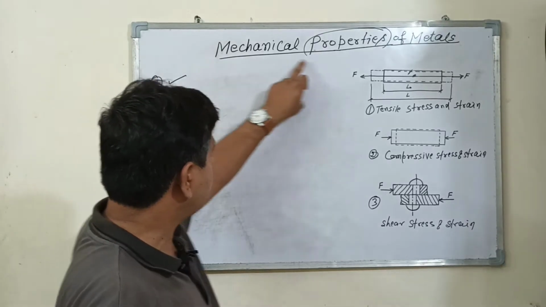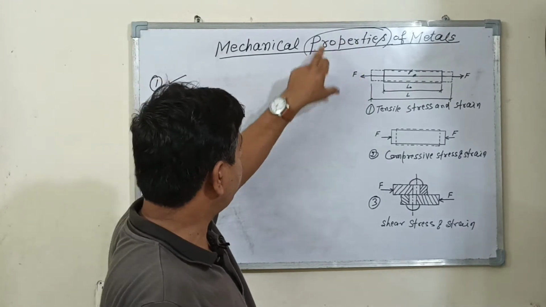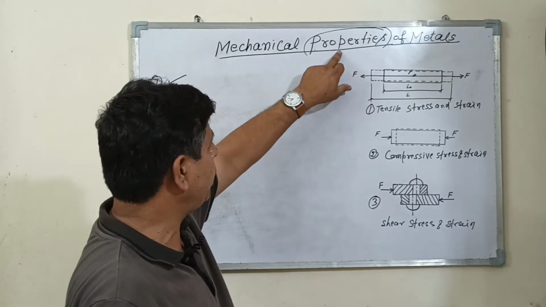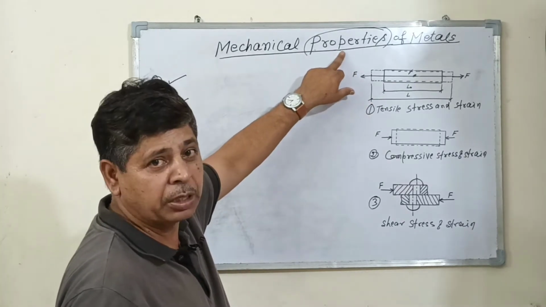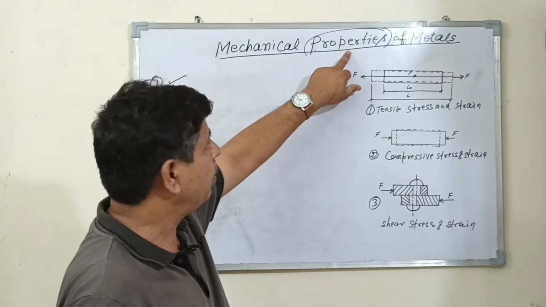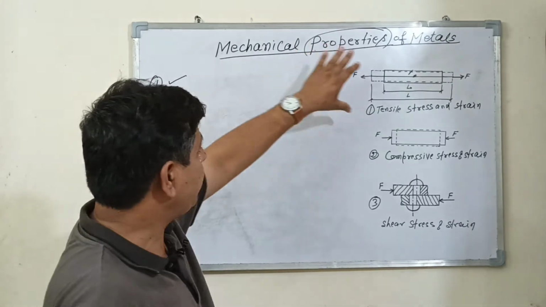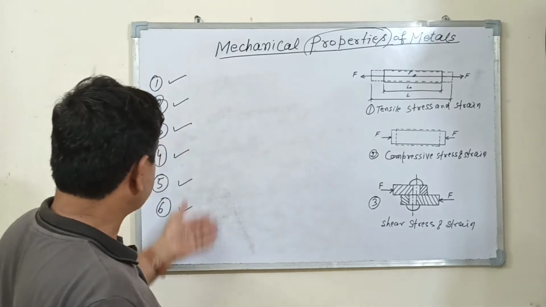My topic is mechanical property of the metal. So in this line, the word property comes. What is the meaning of this property? Property is defined as the quality of the metal, or the specific characteristic of this metal. Different types of metal have different types of properties, like some properties are given here.